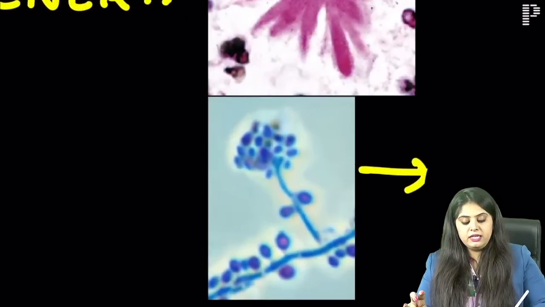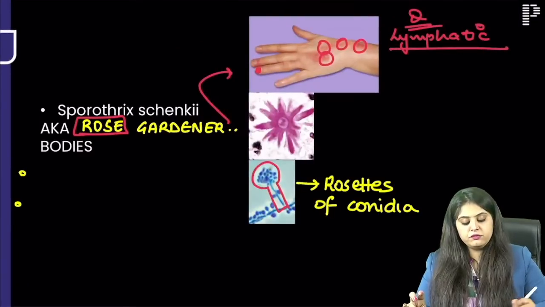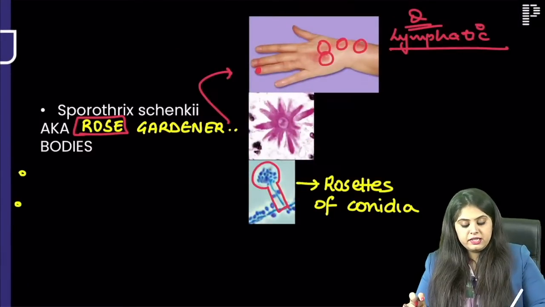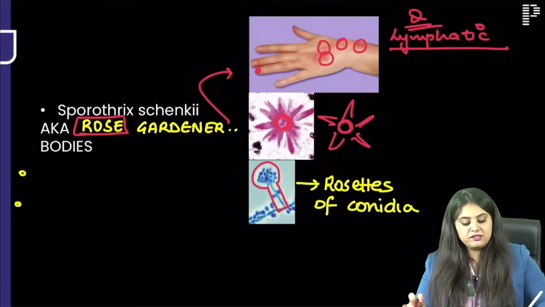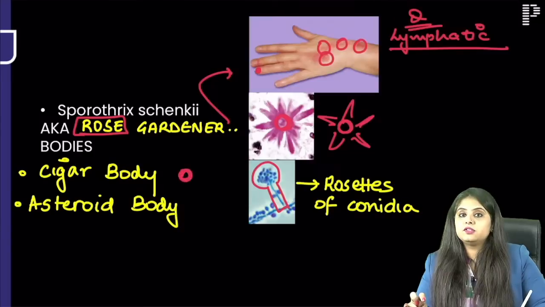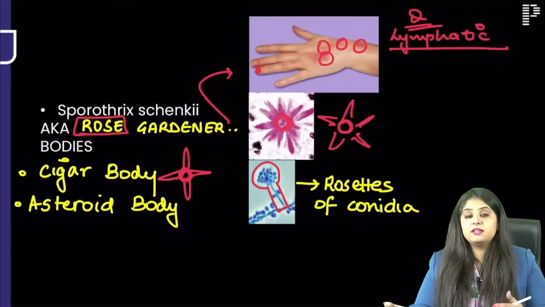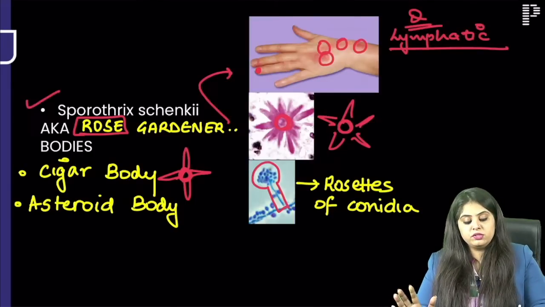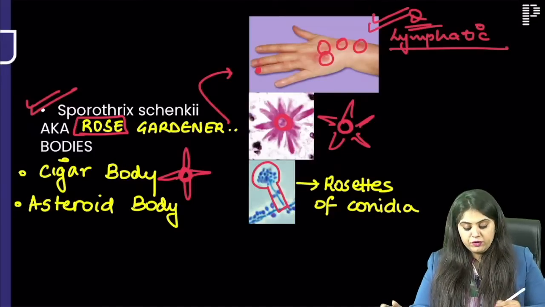What sort of conidia do you see? It looks like a rose only, so you are going to see rosettes of conidia. What bodies do you see? In the center, when you see a round body, that is known as a cigar body, and around it you see a star, which is known as an asteroid body. The round one is the cigar body and the surrounding one is the asteroid body. Perfect, done. They will always give you this question of Sporothrix schenckii. Lymphatic spread happens. Okay, moving on to the next question.